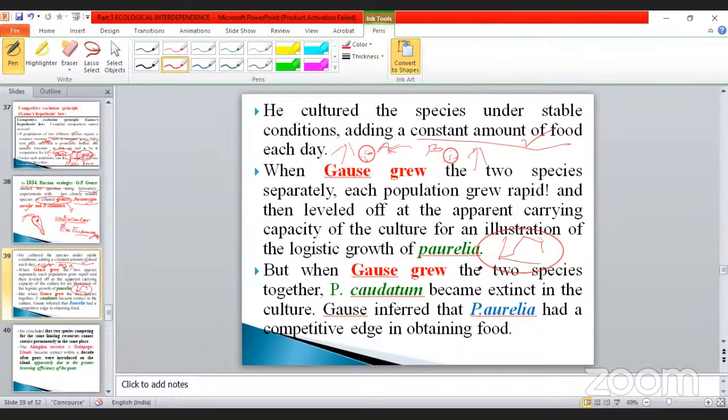What happened? Automatically, Paramecium caudatum becomes extinct because Paramecium aurelia is taking more advantage of the food. They will grow very fast compared to Paramecium caudatum. That is the difference. So this is important. Are you clear in this part? Dhanalakshmi, are you clear in this part?